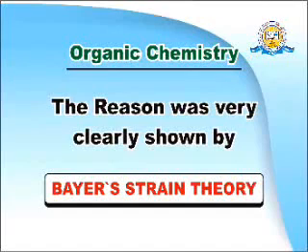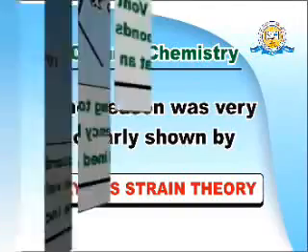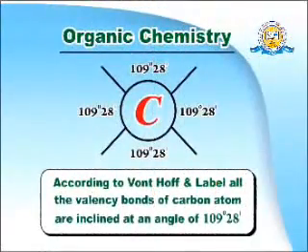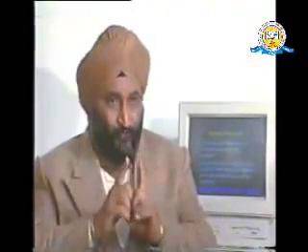Before this, we would like to understand what Le Bel and van 't Hoff have said. Van 't Hoff and Le Bel want to say that the valency bonds of the carbon atom in alkanes occupy an angle of 109 degrees 28 minutes between each other. That is, every two valency bonds of the carbon atom occupy the angle 109 degrees 28 minutes.